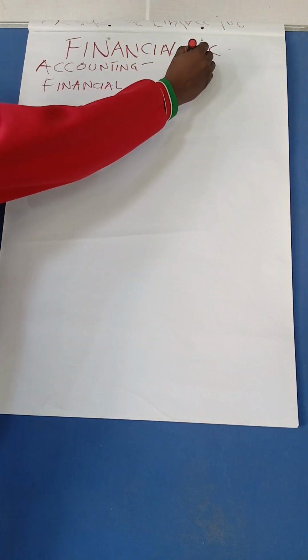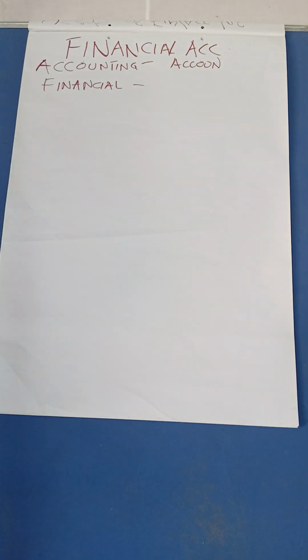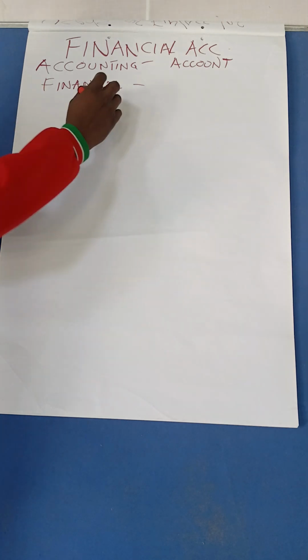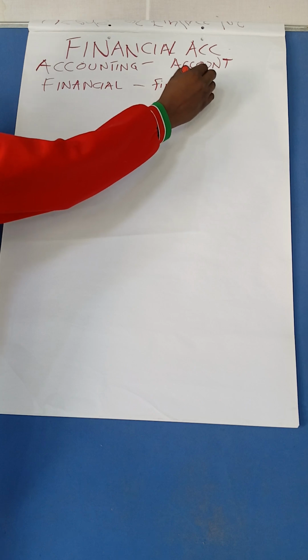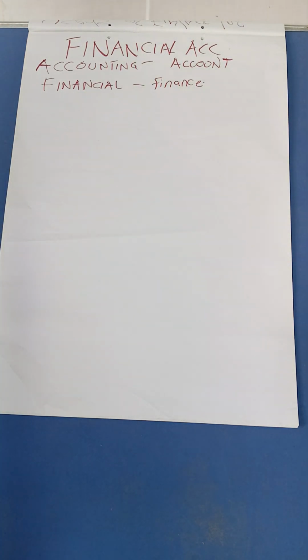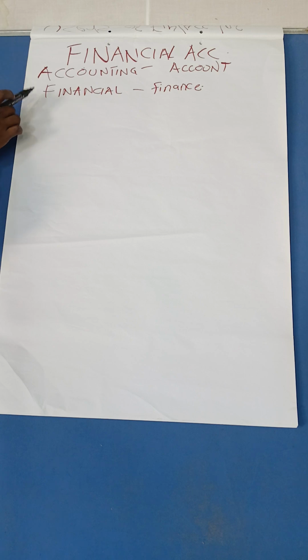To account, we are going to give a report, or we are going to report on something. And we are going to account on what? Financial, which comes from the word finance. Meaning we are going to give a report on things that we can attach monetary value to, or things to do with money in the business.